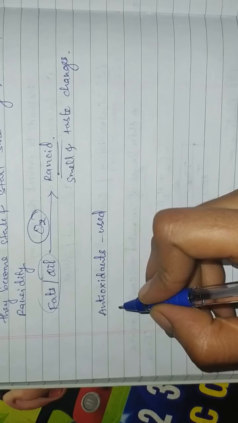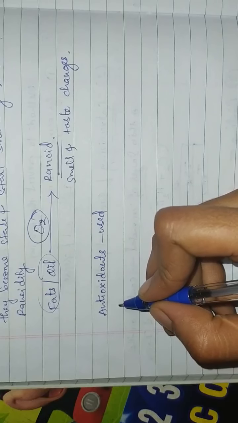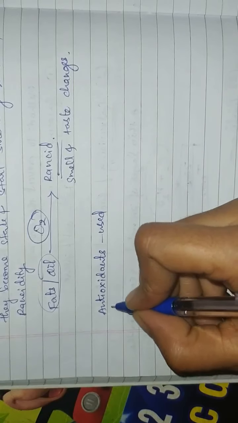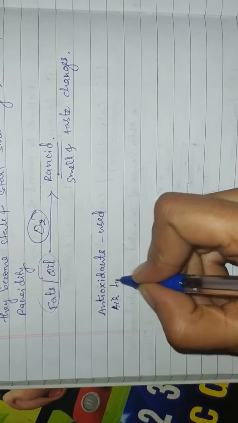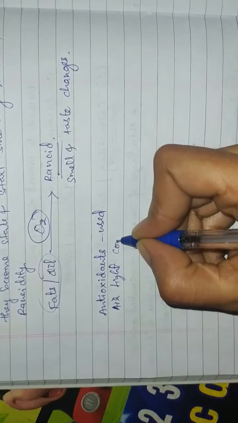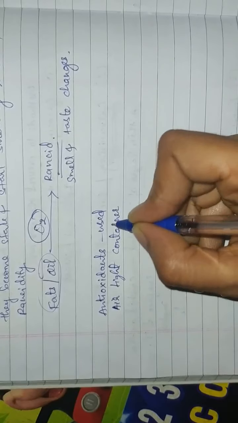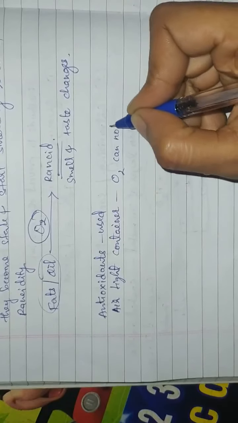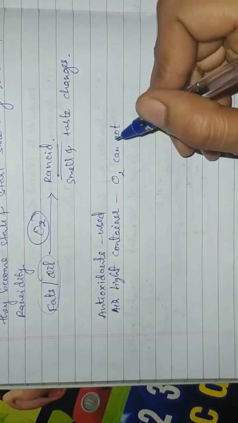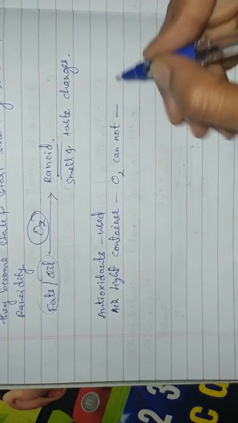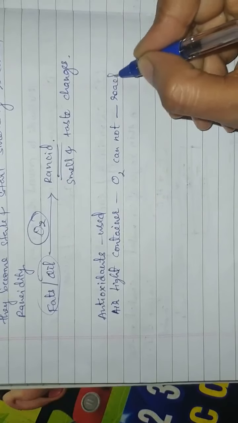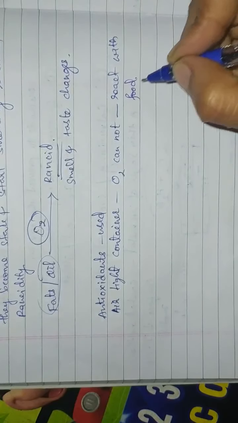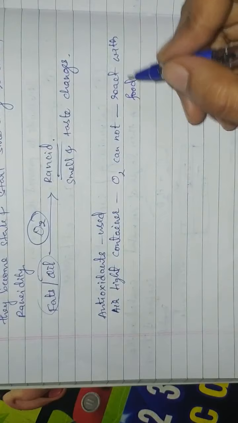Also, rancidity is prevented by keeping food in airtight containers, so that oxygen cannot enter the container and cannot react with the food, so that oxidation of the food is prevented.